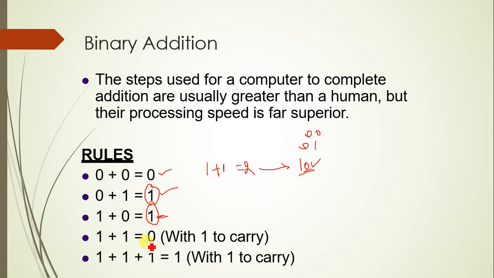So, the same thing has been performed here. 1 plus 1 is equivalent to 2, which is represented as 0 with a carry of 1. Similarly, 1 plus 1 plus 1 is equivalent to numerical 3, that is represented as 1 and 1, with 1 as carry. Generally, the carry will be the leftmost digit, and in case of additions it will be carried forward.